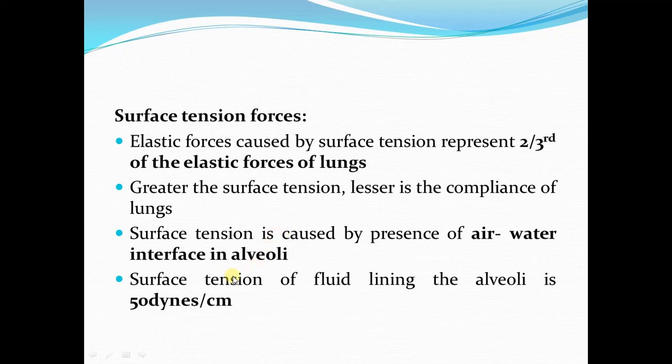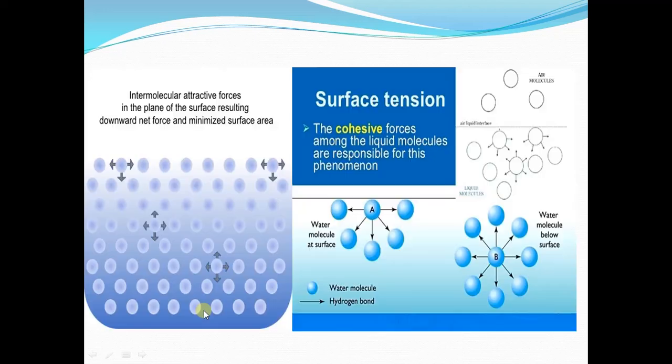Now surface tension is caused by the presence of an air-water interface in the alveoli. The surface tension of the fluid lining the alveoli is 50 dynes per centimeter. This is the value of the surface tension of the fluid lining the alveoli. Now this diagram will show us in detail what the surface tension force is. As we just said, surface tension force is because of the presence of an air-water interface. Now what is an air-water interface? The air-water interface is present at the surface of the fluid.